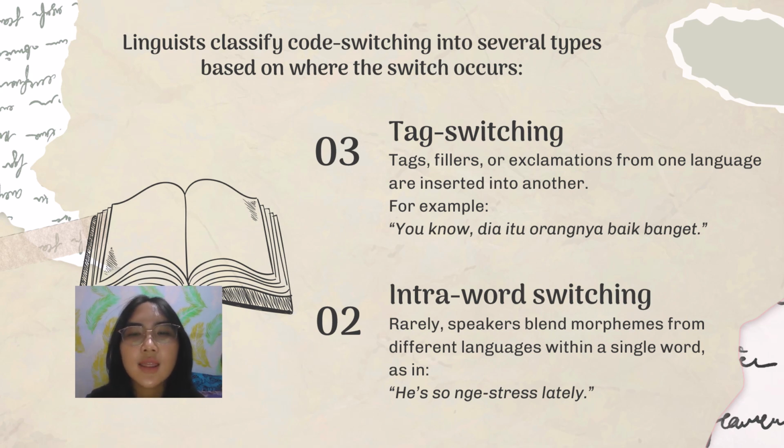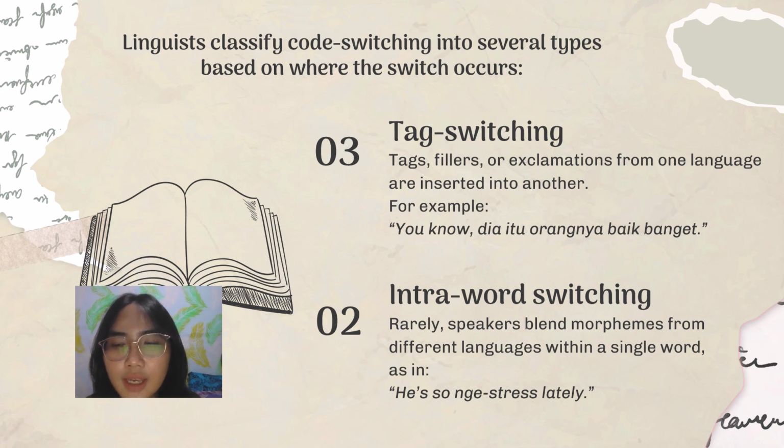And the third is tag switching. Tags, fillers, or exclamations from one language are inserted into another. For example, dia tuh orangnya baik banget. This type of switching is often unconscious and can reflect habitual bilingual behavior. It may also function to soften a statement, invite agreement, or signal a shared cultural background.